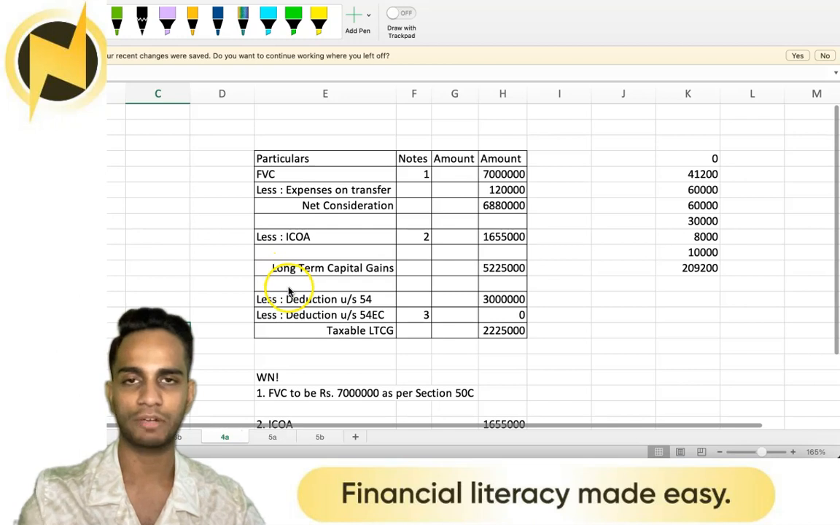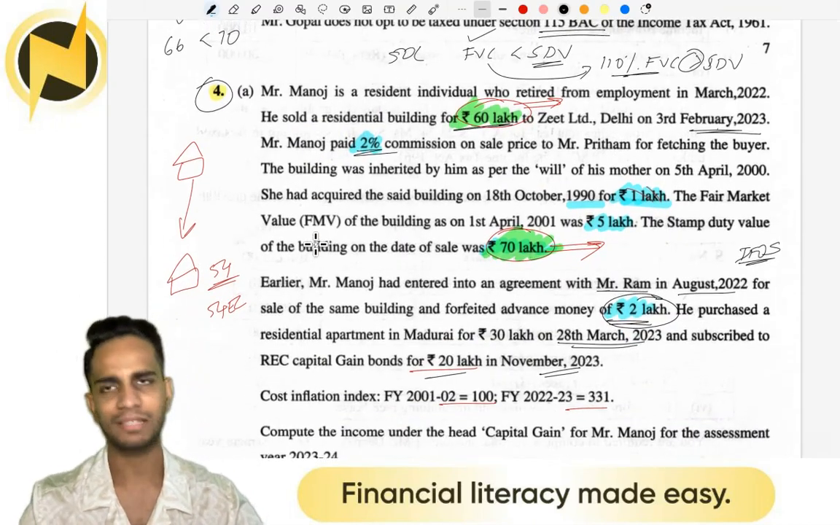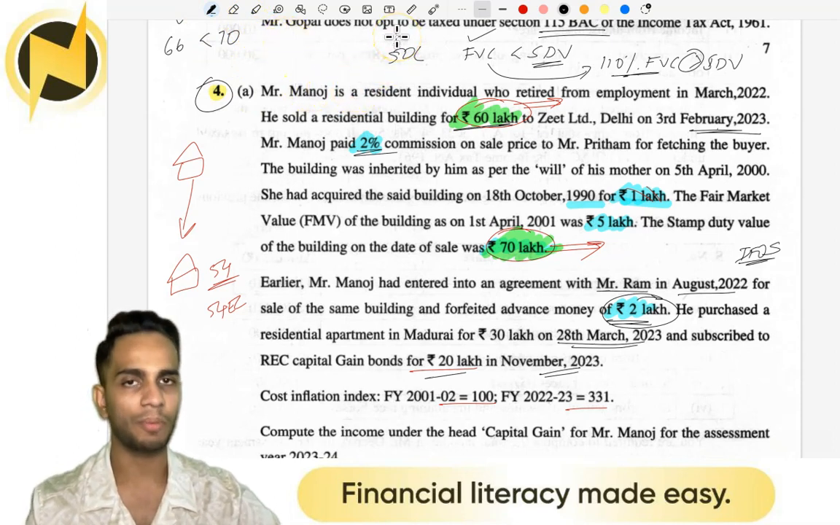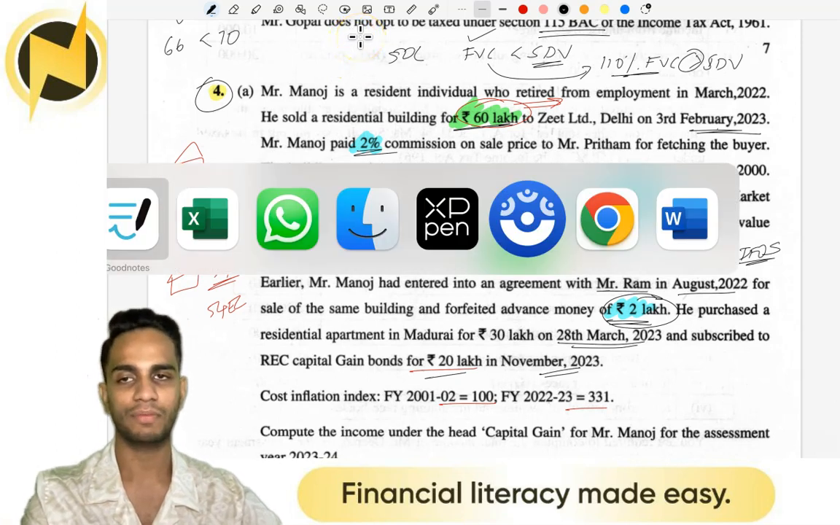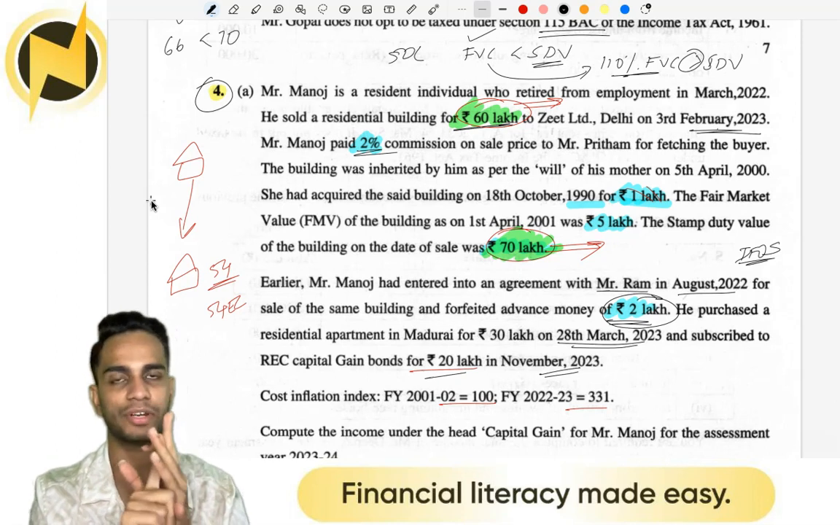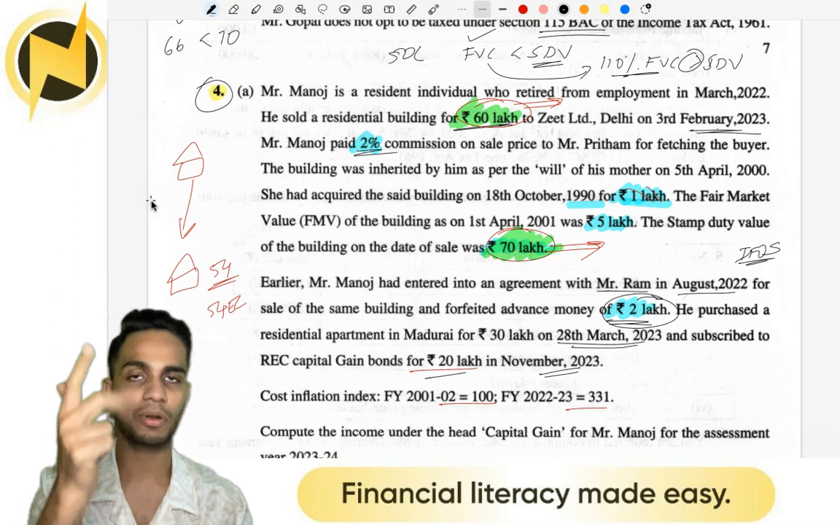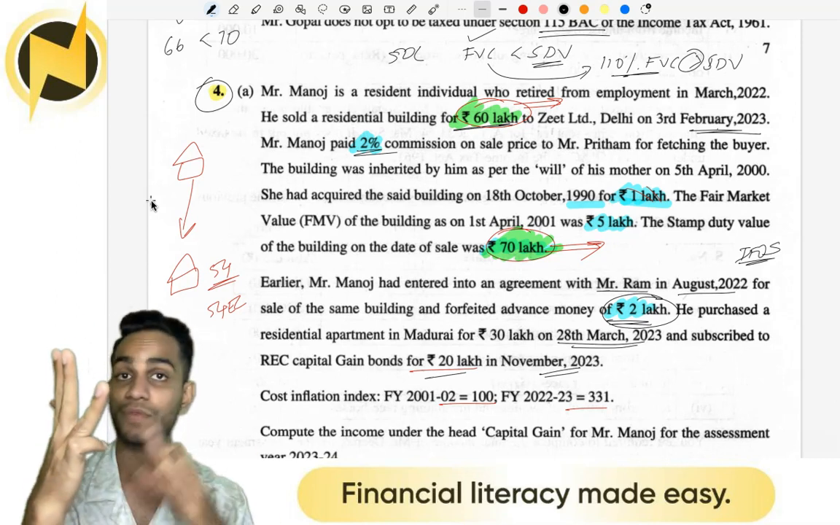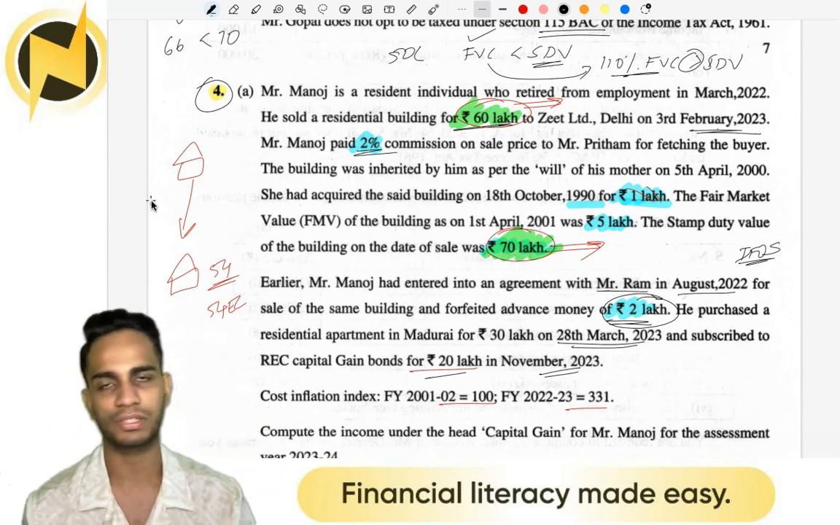Now let's go to question 4A. Capital gains. Very simple question. Now capital gains is also just like house property. Your answer will have just a set of items, and the set of items are, once again, full value consideration, less any expenses on transfer, you get net consideration, less cost of acquisition or index cost of acquisition, less cost of improvement or index cost of improvement, capital gains or capital loss. If it's capital gains, any deduction from section 54 to 54GB, taxable capital gains. So simple table and your answer is done.